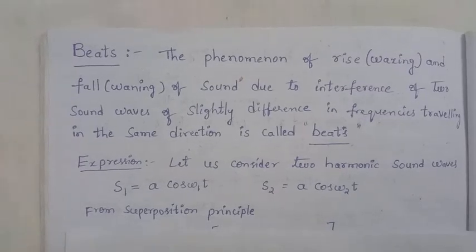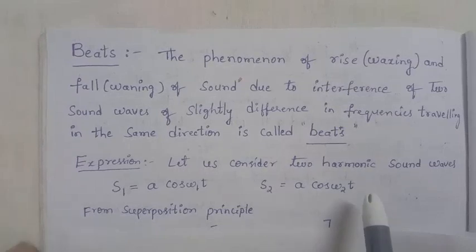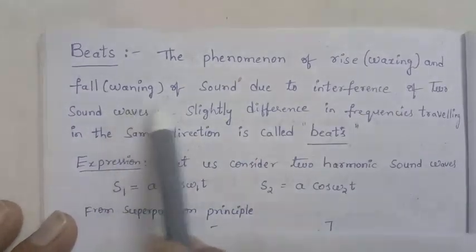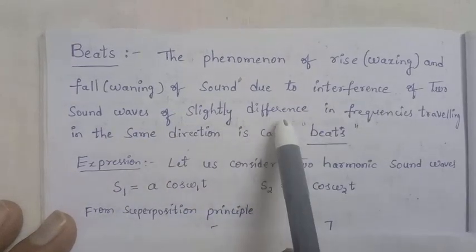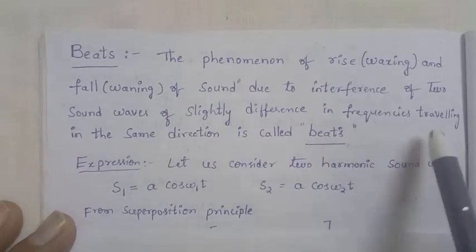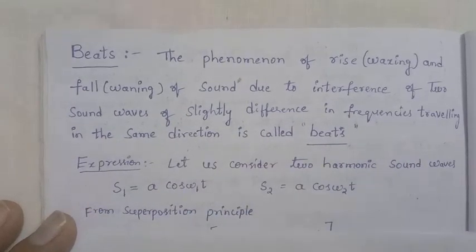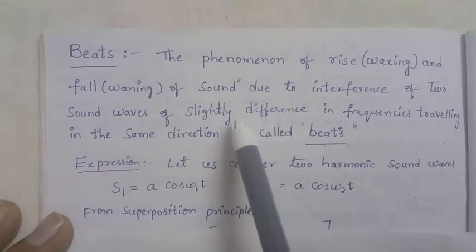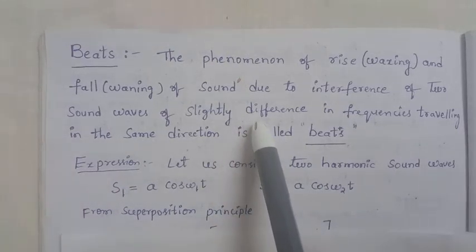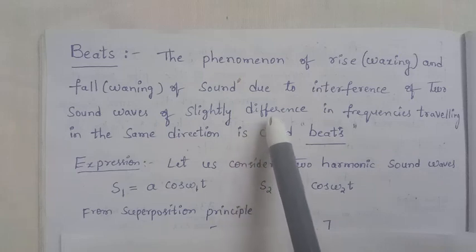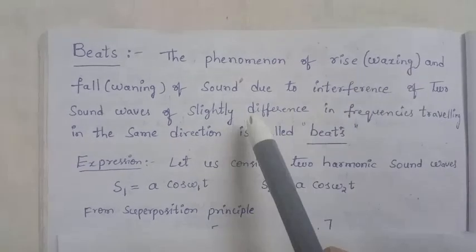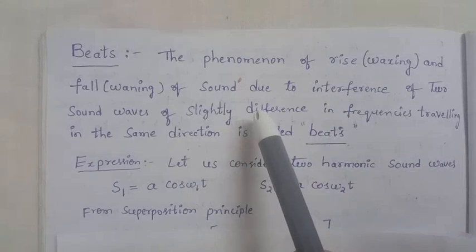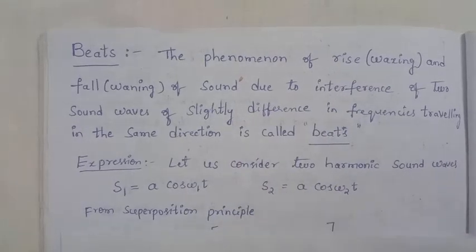What is the definition of the beats? The phenomenon of a rise and fall of sound due to interference of two sound waves of slightly different frequencies traveling in the same direction is called beats. Here two sound waves are traveling in the same direction, but there is a slight difference in frequency. When they interfere, we get the maxima and minima. So this phenomenon is called beats.